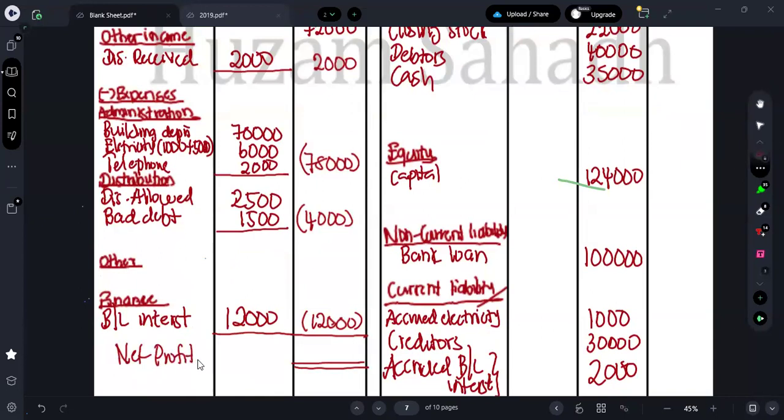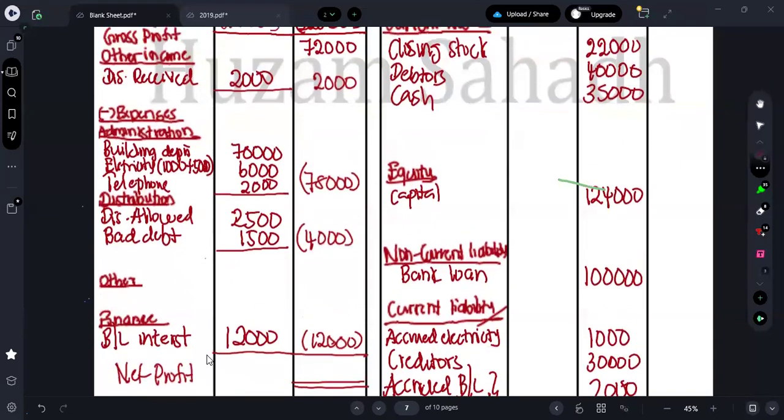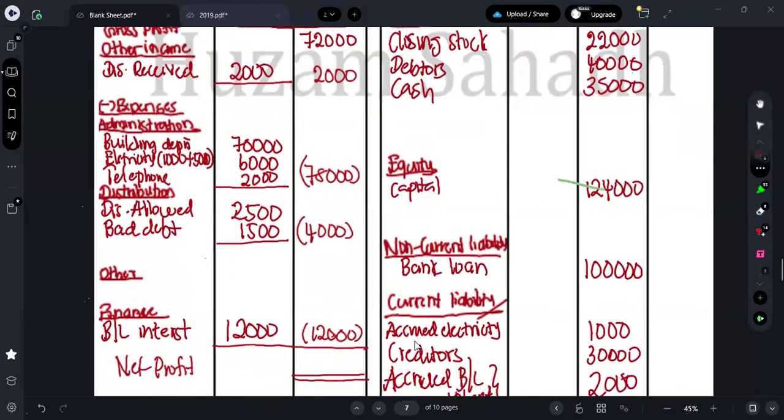So can I know what's the total, what's the net profit here? So 72,000 is your gross profit plus 2,000 is your other income minus 78,000 minus 4,000 minus 12,000. There is a loss of how much? 20,000. So here you can put as net loss.